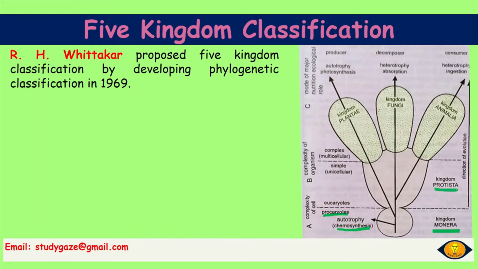Next comes the Protista. Protista are formed of eukaryotes, and are developed into unicellular simple organisms. Then after the unicellular, the Protista ends in this line. Then comes the multicellular, that is more than one cell. The complexity of the organisms is increasing. And in the multicellular complex organisms, there are three kingdoms: the Plantae, including the plants, the Fungi, including different fungi, and the Animalia, that is the animals.